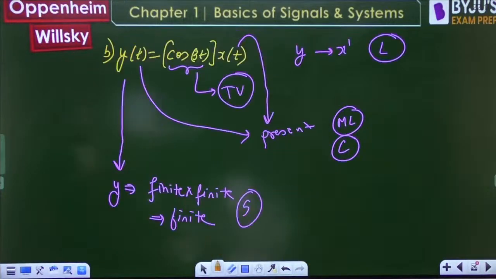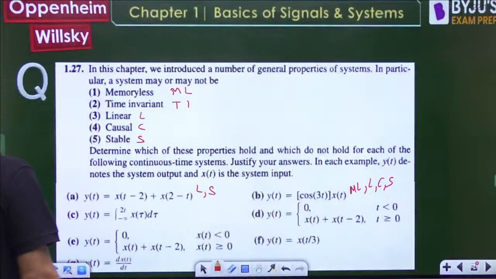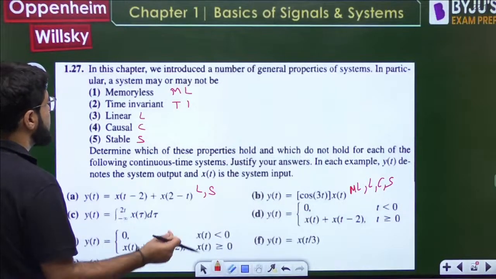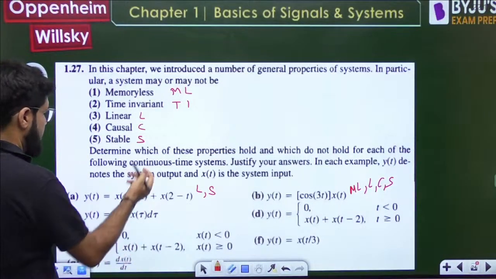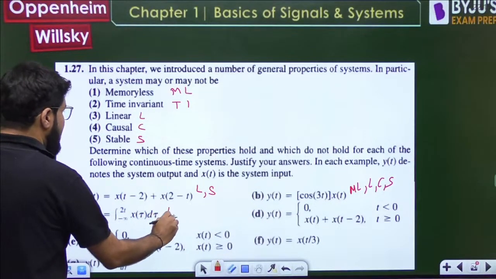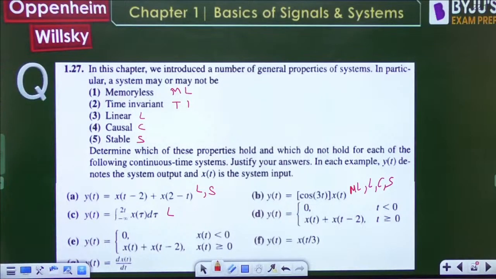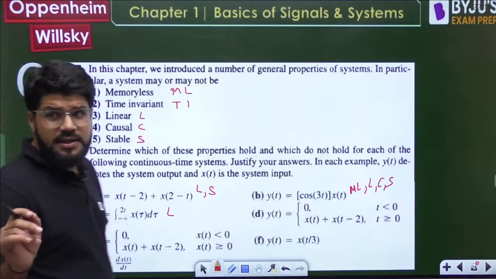So what all has been proved for the C part? Let us check. Here is the C part. Memoryless, no. Time invariance, no. Linearity, yes. Causality, no. Stability, no. If I'm not wrong, it is only linear. Correct.